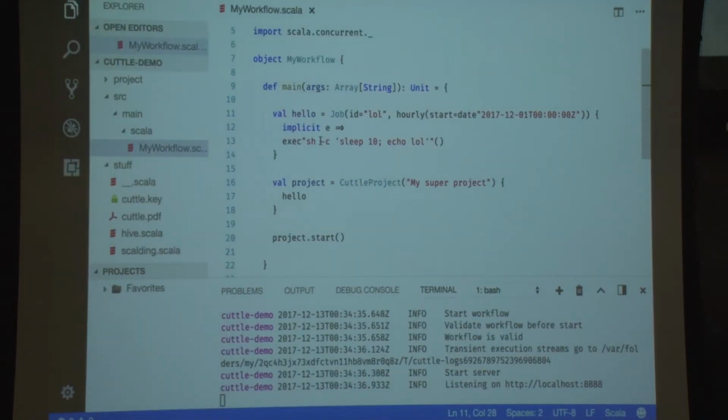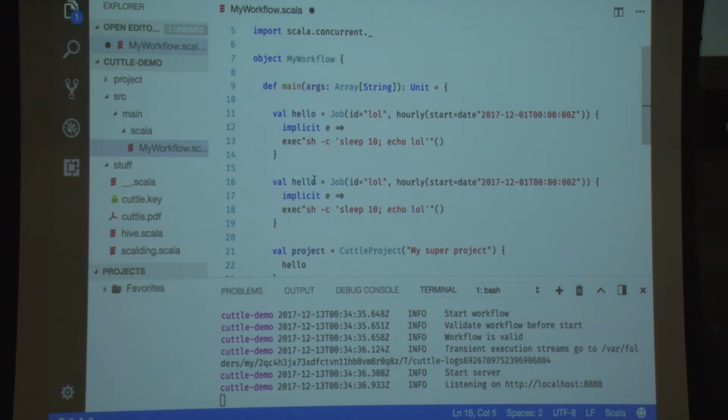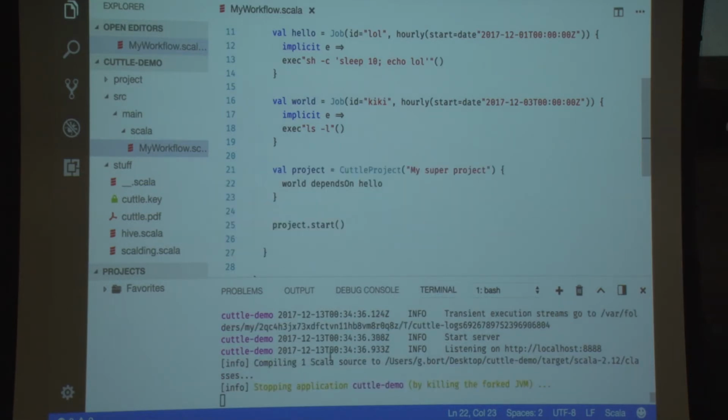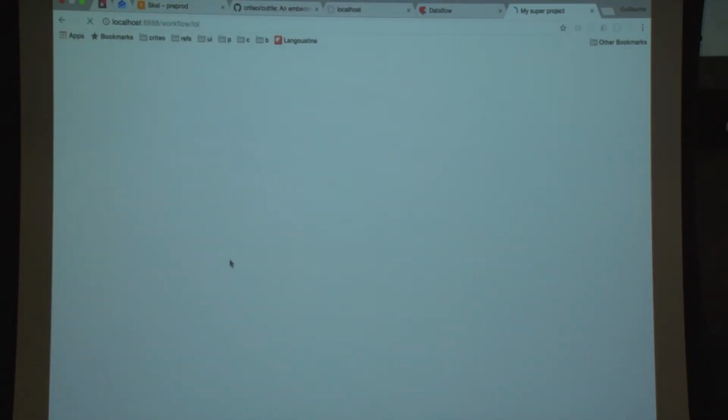Okay, so let's add a second job. I don't know what to do, but this one will start later. Why not? I will do ls -l. Its world depends on hello. So I'm creating a graph here by combining my jobs together. So I'm creating a workflow. Saving, it will restart. A few seconds to start.